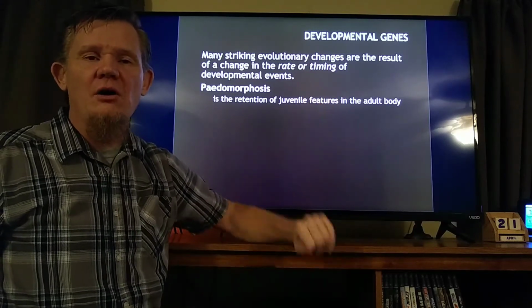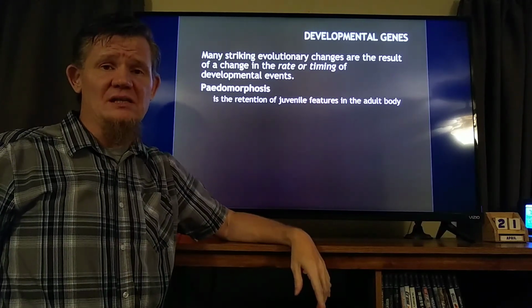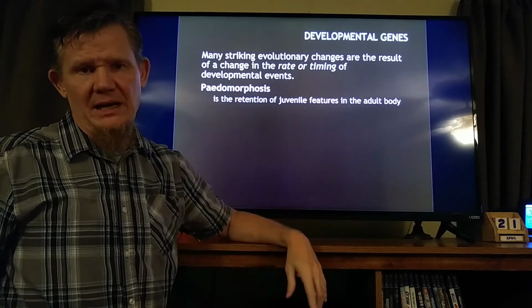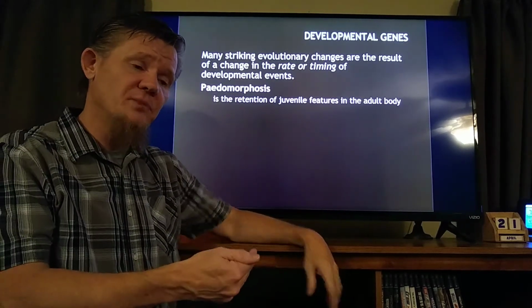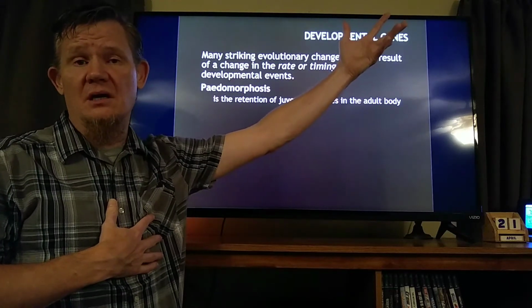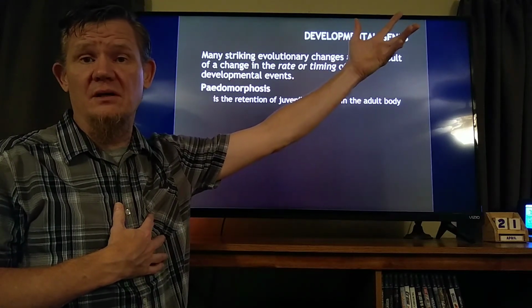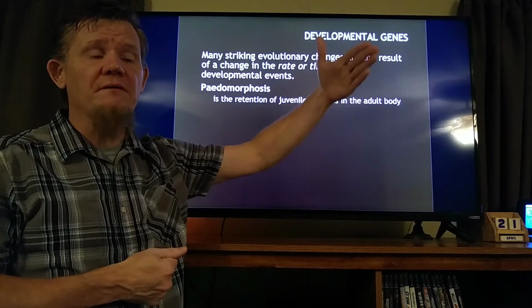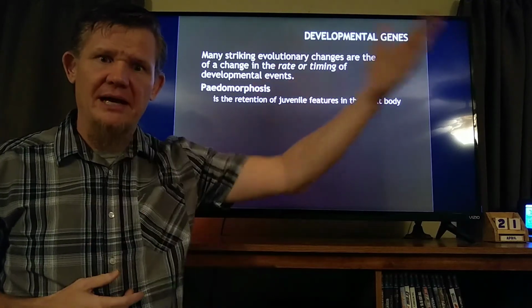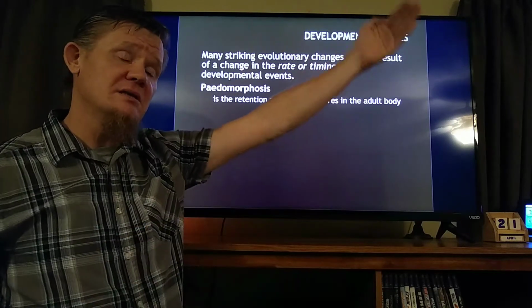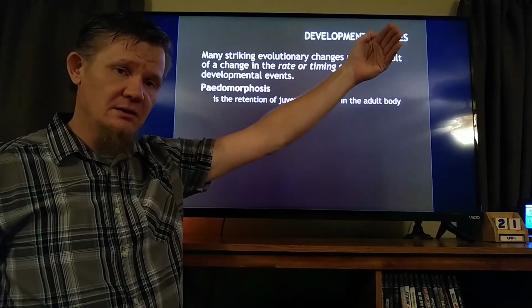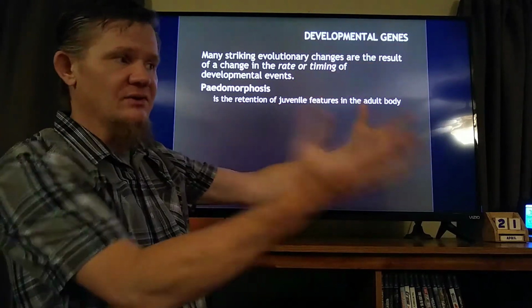When we turn on or off these developmental genes, that can greatly impact what the end result is. You turn on a gene earlier, it has a bigger impact on the outcome of the individual. You turn a gene off sooner, it has a big impact on what the adult form is. How long these developmental genes are on dramatically impacts the end result, the adult.